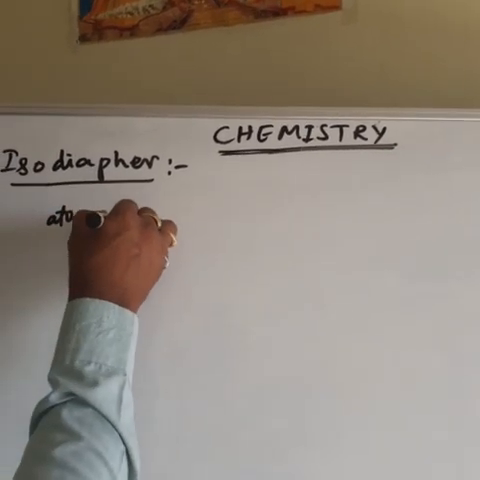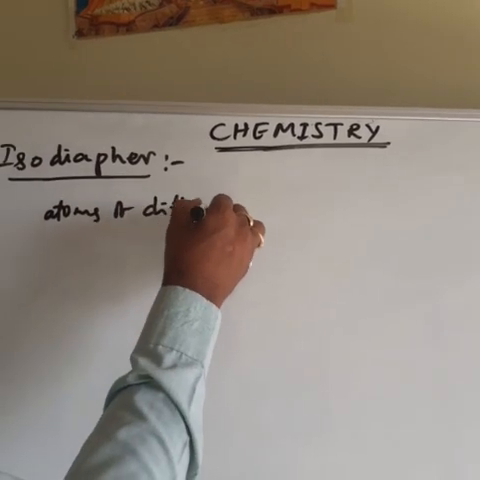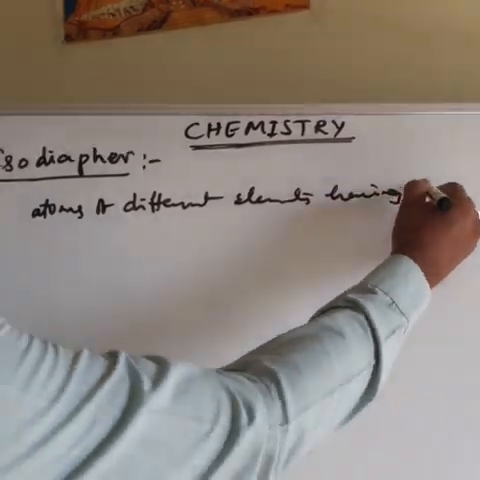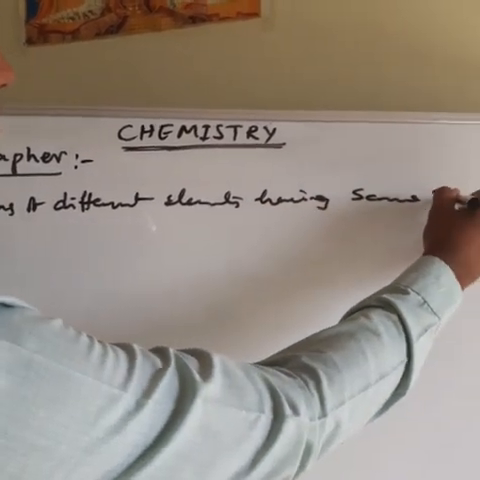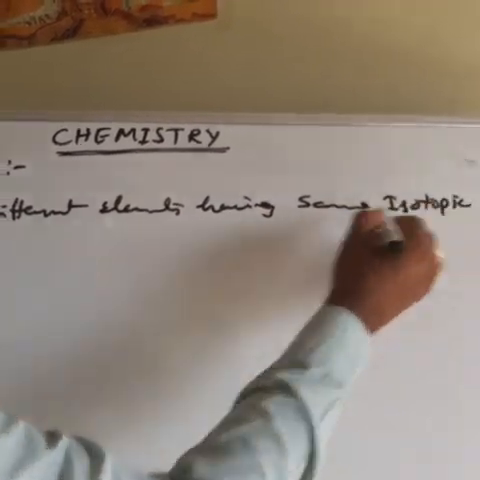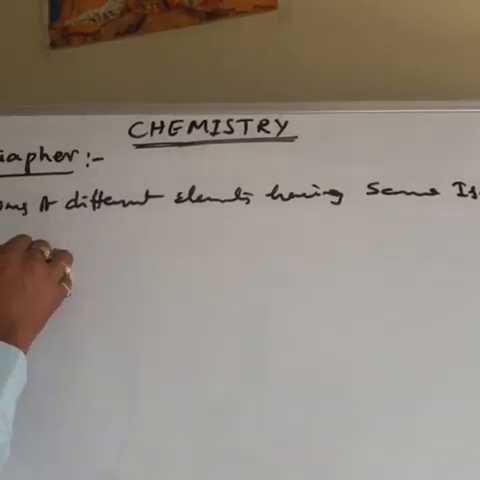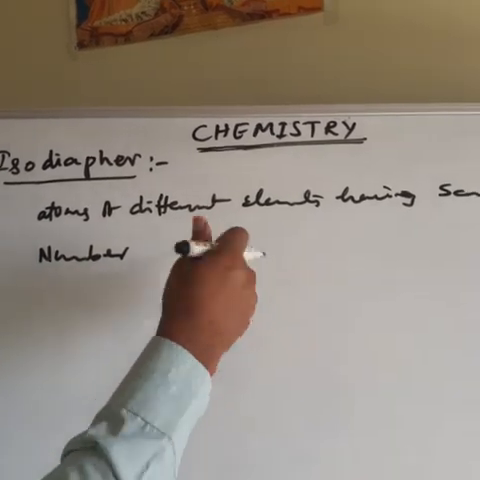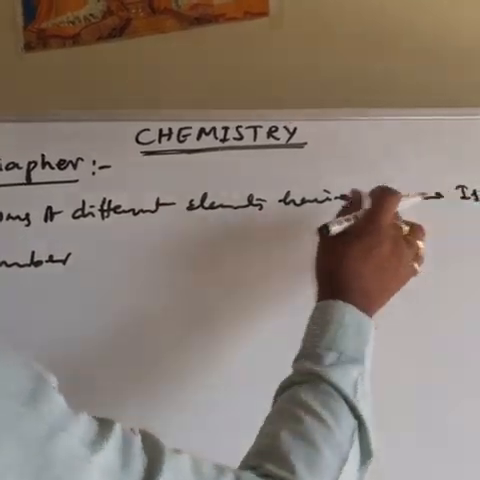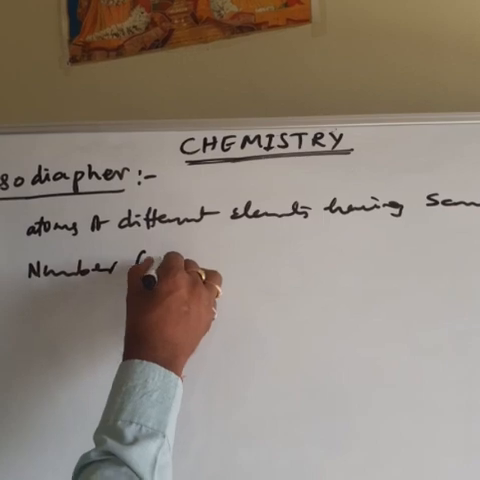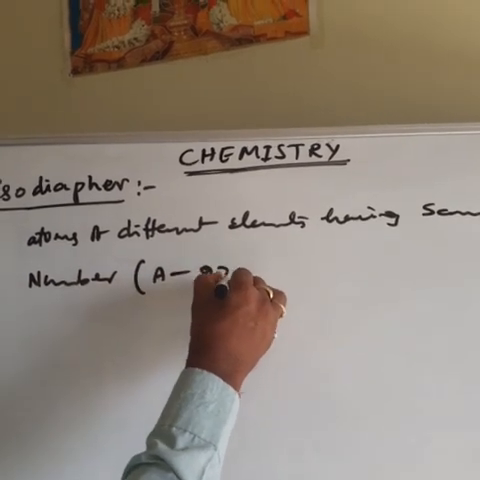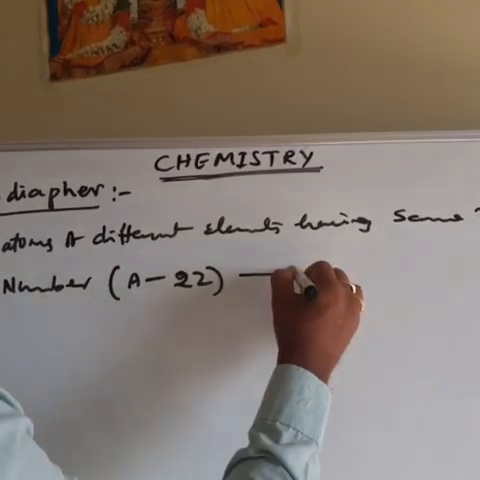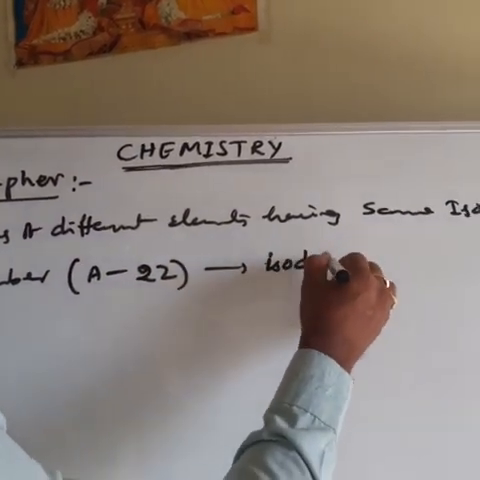Then see the definition. Atoms of different elements having the same isotopic number. So the atoms are of different elements, with different atomic number and different mass number, but the same isotopic number. What is isotopic number? The A minus 2Z value is the same. So this type of atoms or nuclides are called isodiaphers.